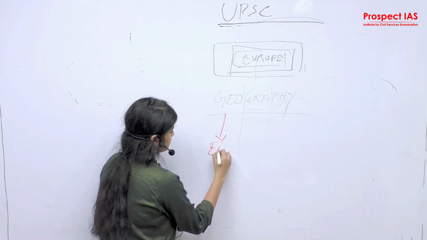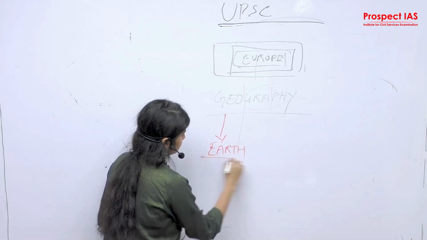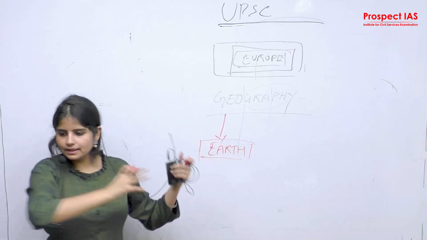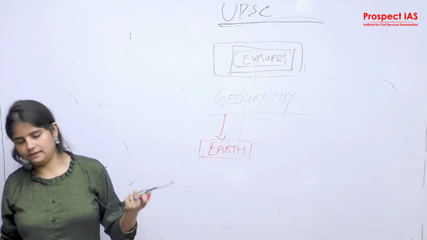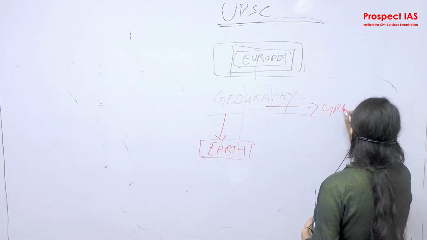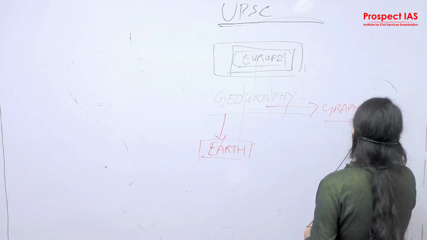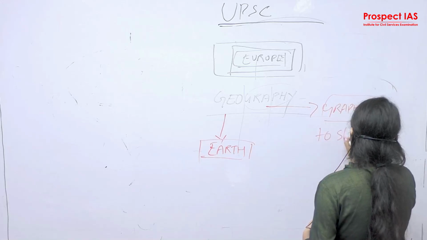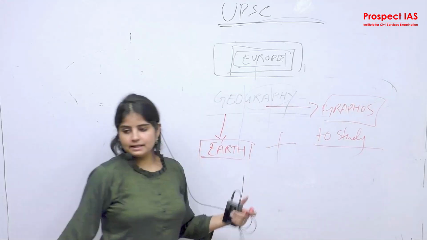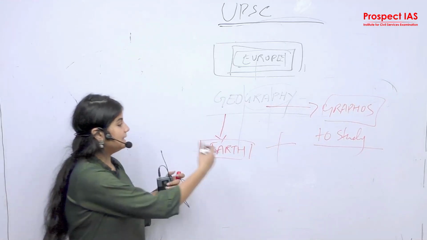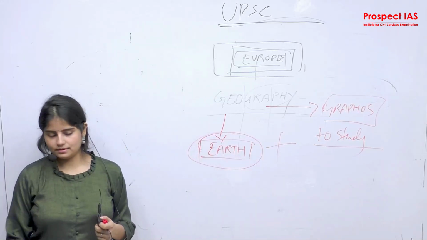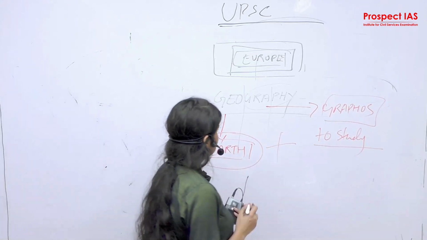Geo means earth, from the Greek god of earth, and sun, and all these words are being derived. So earth, and here the word graphos means to study. So geography basically discusses the details of studying Earth and its dimensions and its mechanism. So this is geography.